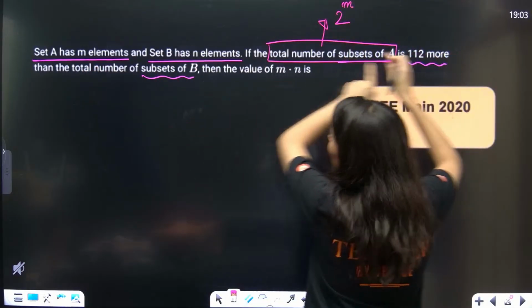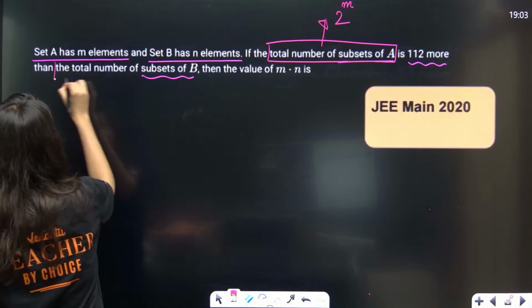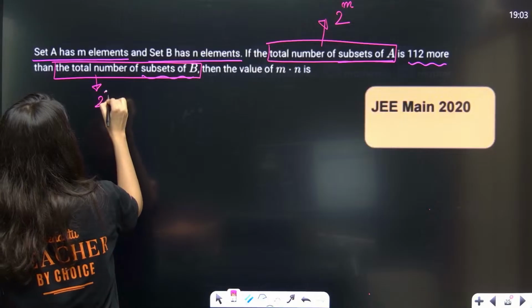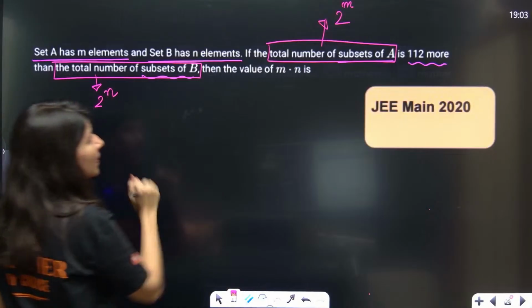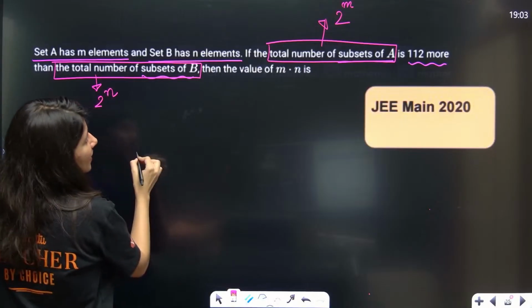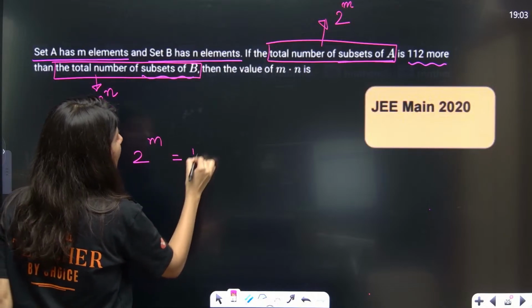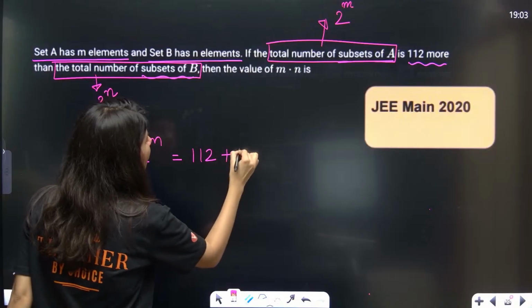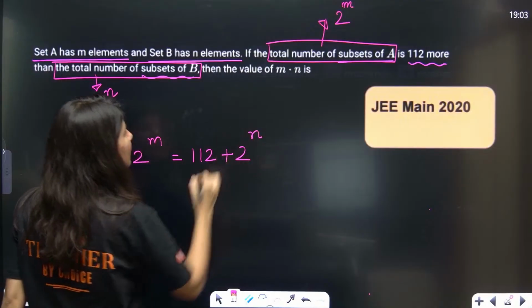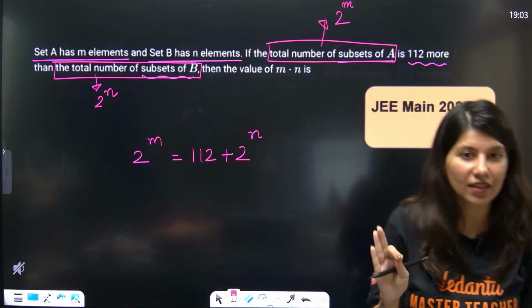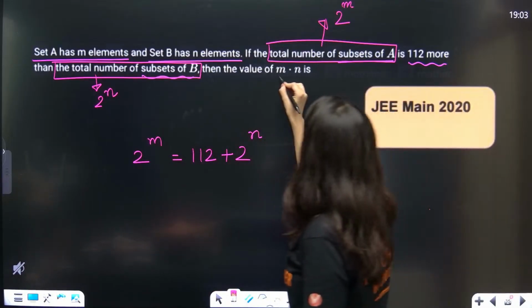Total number of subsets of B is 2 power n. So as per the question, the total number of subsets of A is 112 more than the total number of subsets of B. This is the only equation I have, and what I need is m multiplied by n.